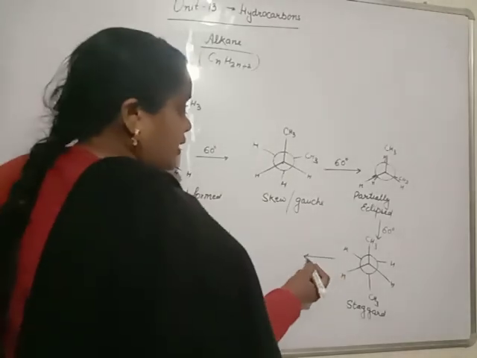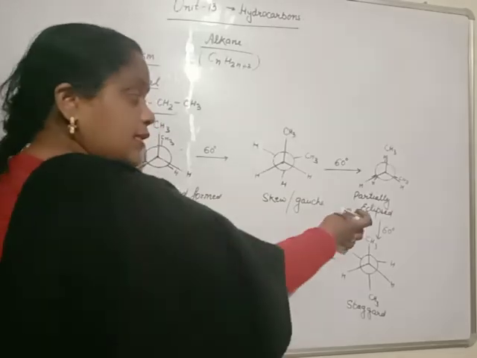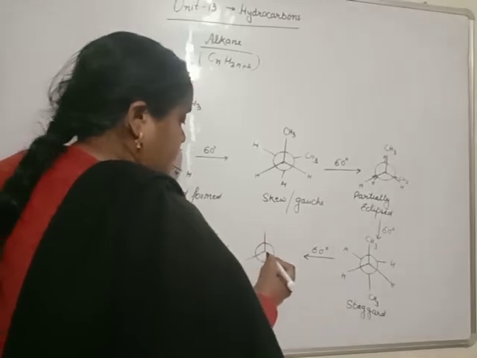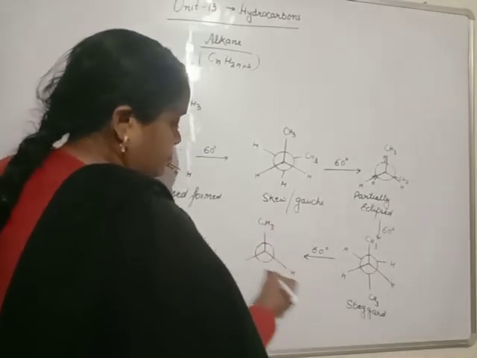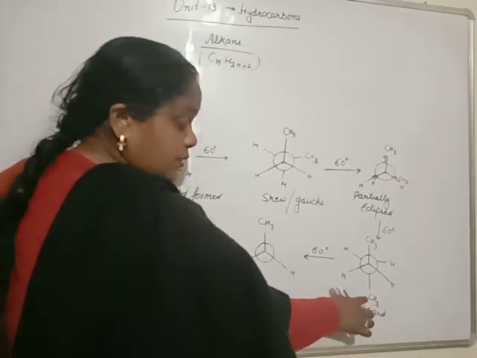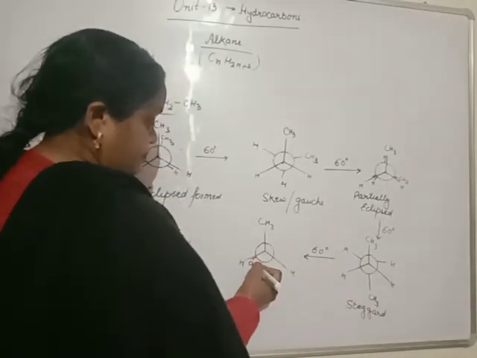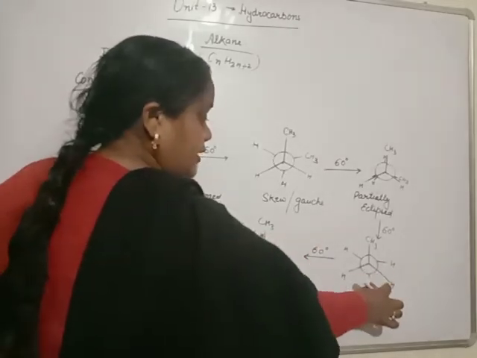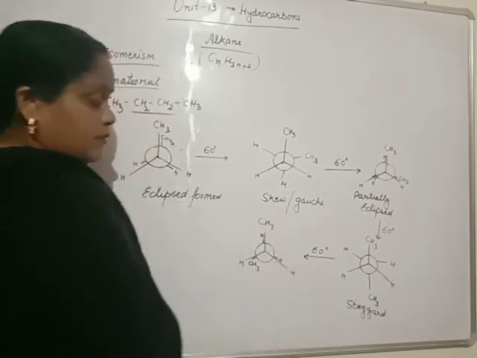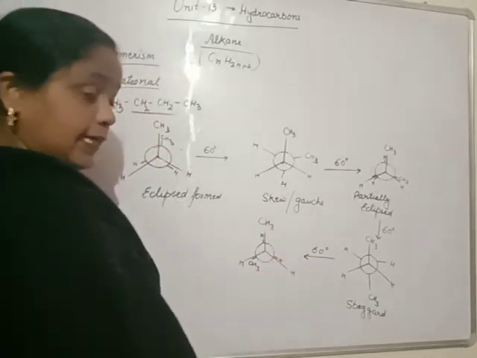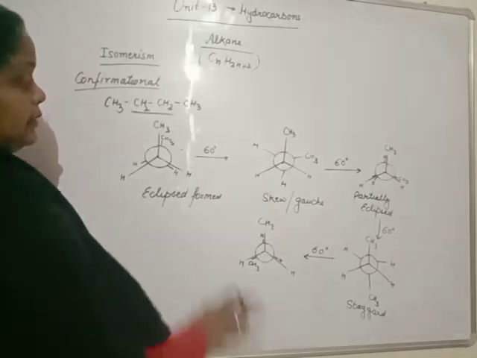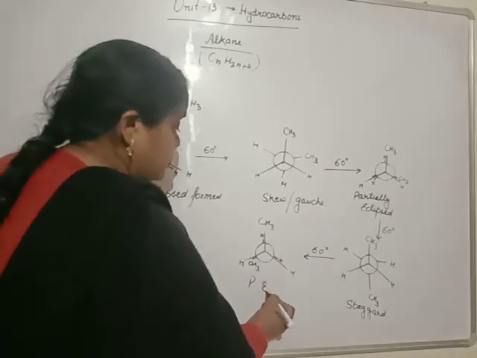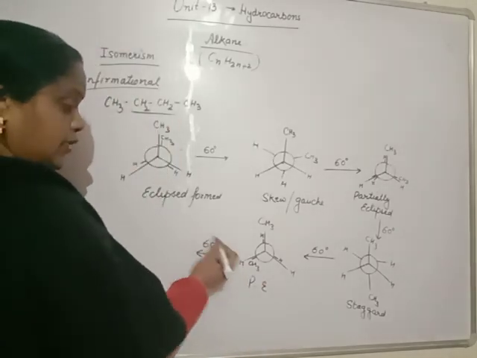Now again after 60 degree rotation, beta, these forms will start to repeat. This hydrogen come behind, this methyl group come behind this hydrogen. This hydrogen after this methyl group and this hydrogen after this one. It is also again eclipsed type but not completely eclipsed. Completely eclipsed is similar group covered by similar one. It is partially eclipsed. Again 60 degree rotation.